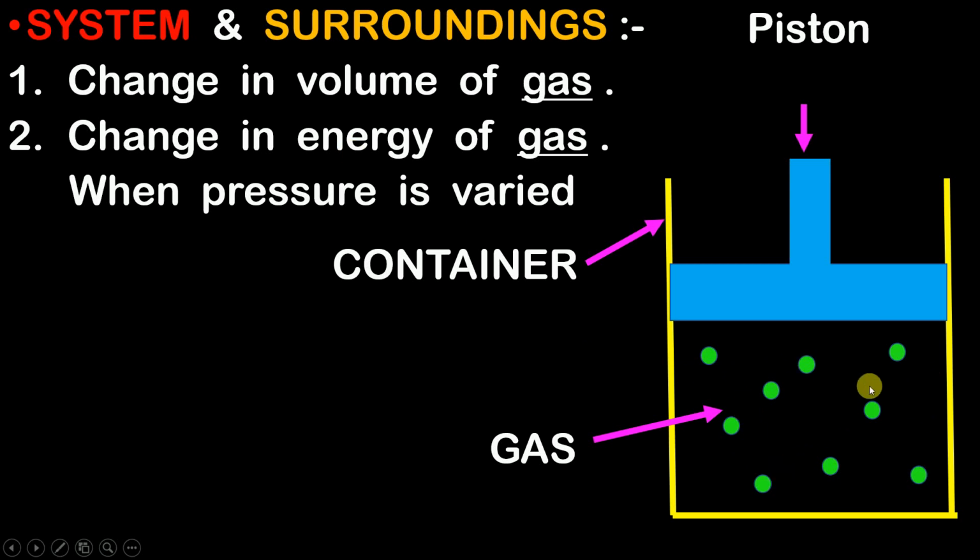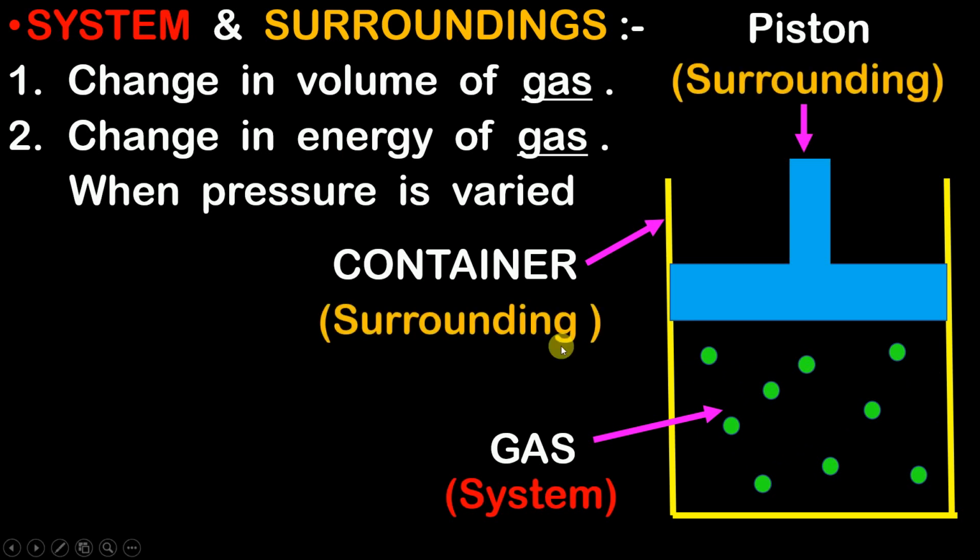Now since this gas is under our observation, therefore this gas becomes our system, and rest everything except this gas will become our surrounding. Okay, so I hope that you are clear with the basic term that is nothing but system and surrounding. Since this gas is under our observation, therefore this gas becomes our system and rest everything is going to become our surrounding.